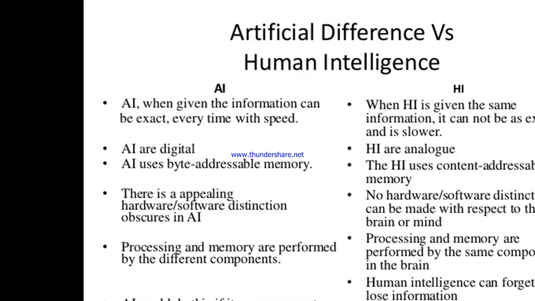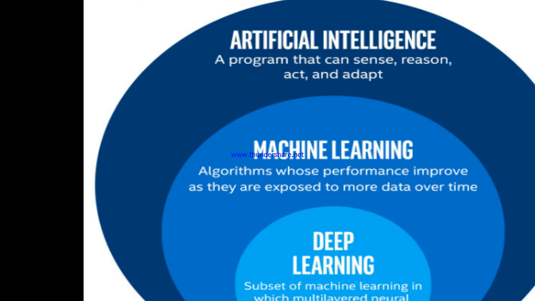The difference between artificial intelligence and human intelligence is two main points: processing speed and memory, right? Memory is the main difference between human and artificial intelligence, as well as processing speed and processing precision. That's the main difference between human and artificial intelligence. Right, okay.